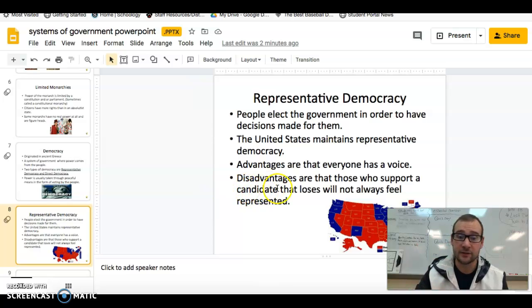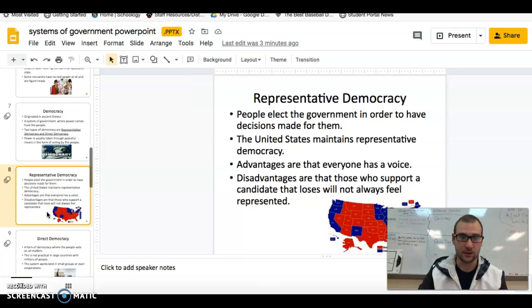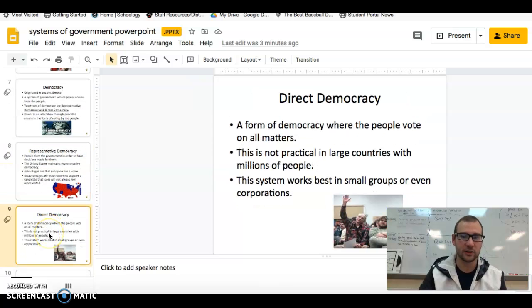And the disadvantages are that those who support a candidate that loses will not always feel represented. All right. So that's one of the drawbacks, but it's good for large areas. Okay. So America's massive, a lot of people in it. We kind of need to have a representative democracy. Otherwise, the other version would be too chaotic. So let's look at why.